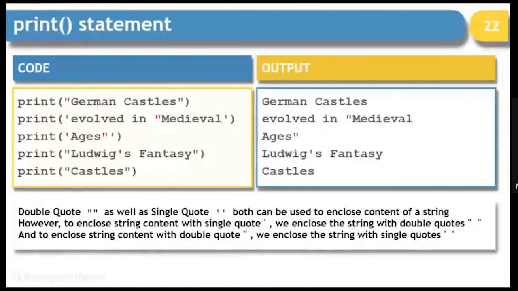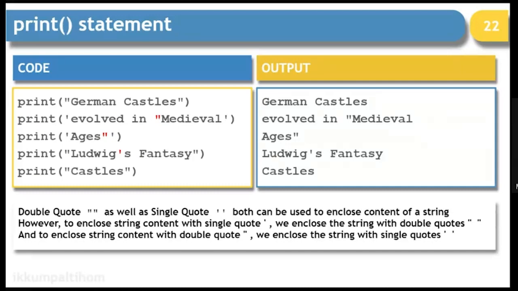Next, the inverted commas, where we talk about single quotes and double quotes, we have to be really careful. If the content requires double quotes inside, then you will enclose the entire string inside single quotes. If you want the content having a single quote as part, then you will be enclosing it inside double quotes. So that is the way this particular example is going.